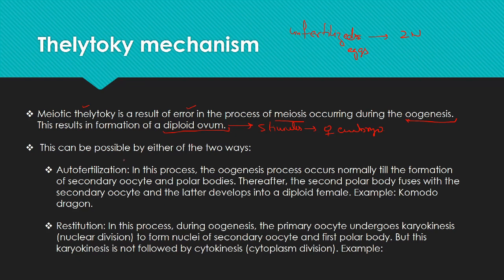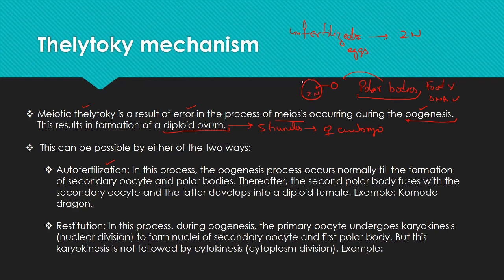One is auto-fertilization. We know that there are polar bodies generated during the oogenesis. These polar bodies have the genetic material, but they don't have any food. The food is absent, but they have the DNA. So during auto-fertilization, one of the polar bodies, a small polar body, fuses with the ovum, thereby producing the 2n ovum.